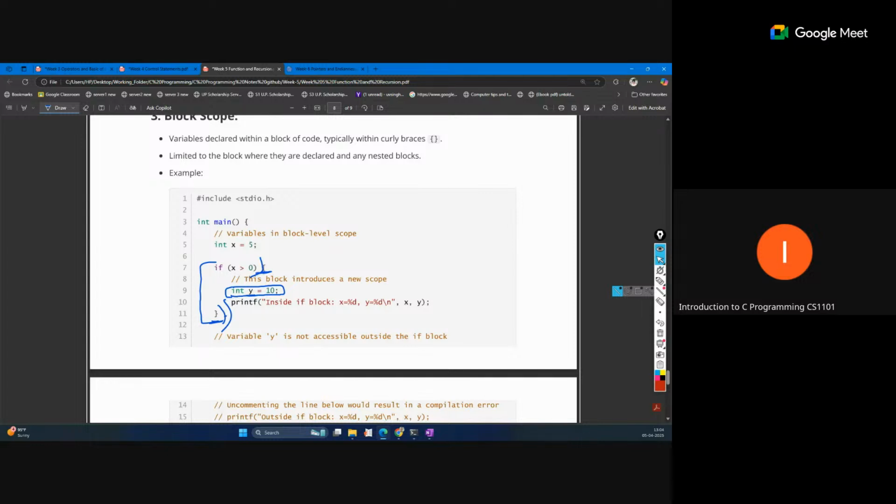And global is this int x equal to 5. This is local for the main function, but int y equal to 10 is local for this block only. It can only be accessed within the block, not outside of it. Global scope is something defined outside of any function, and it can be accessed by any function in your code.